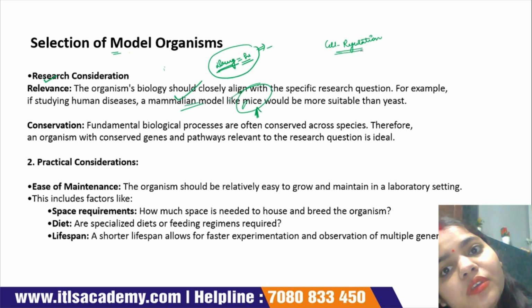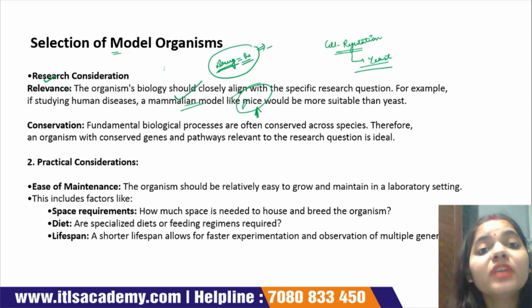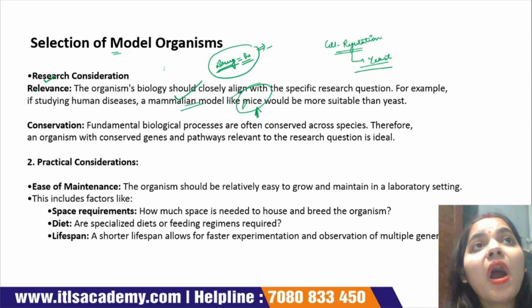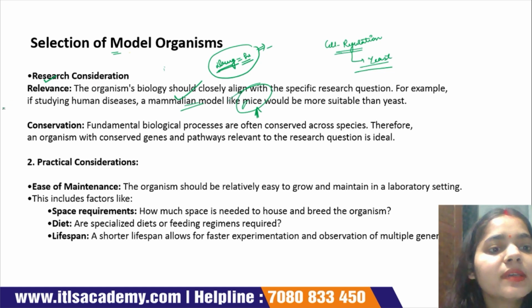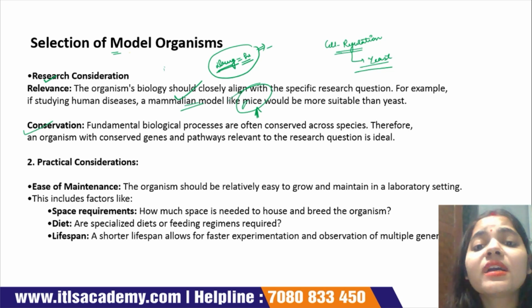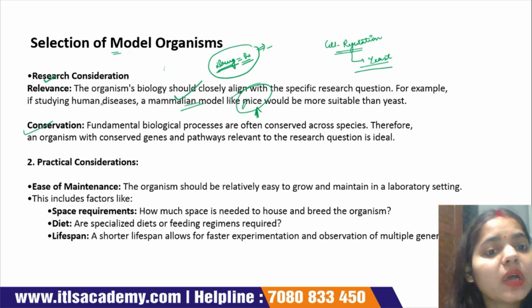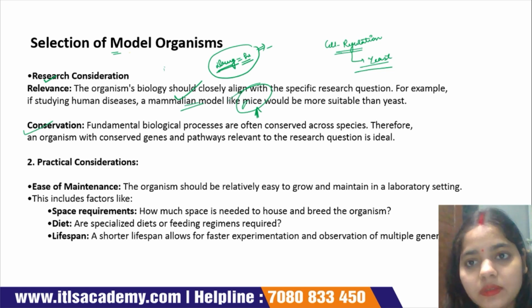In this case, we use yeast as a model organism rather than mouse. We choose the model organism according to our research work, and it also depends on which types of biological process we want to study. Next, conservation. There are lots of biological processes or functions that are conserved. In this case, we use a model organism to understand the pathway of a conserved gene.